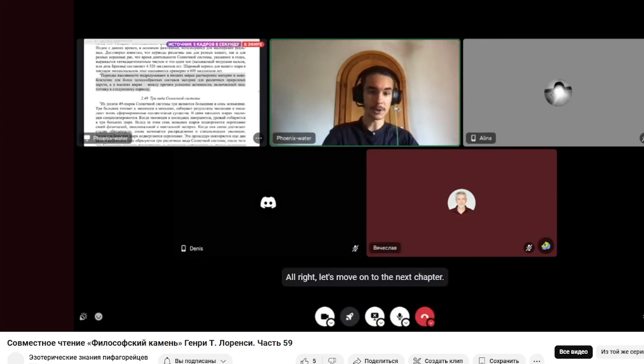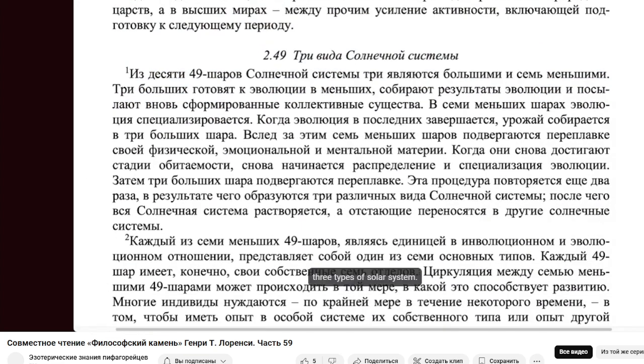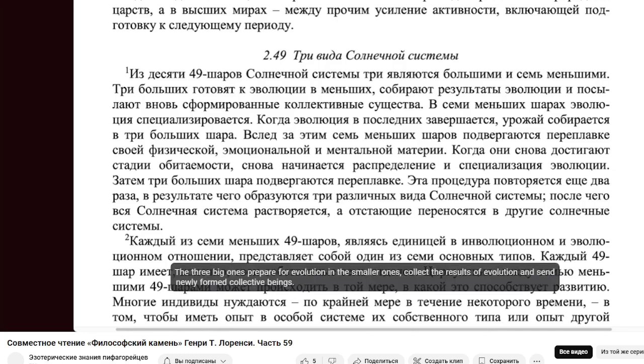All right, let's move on to the next chapter. Three types of solar system. Of the 1049 globes of the solar system, 3 are large and 7 are smaller. The 3 big ones prepare for evolution; the smaller ones collect the results of evolution and send newly formed collective beings.